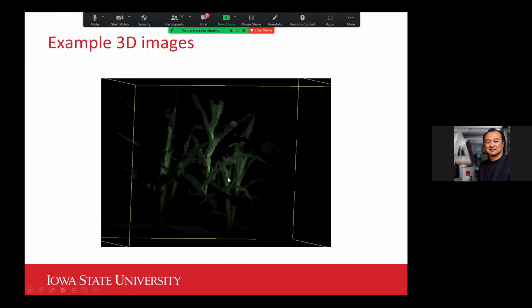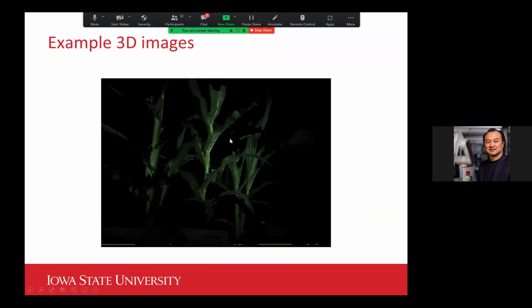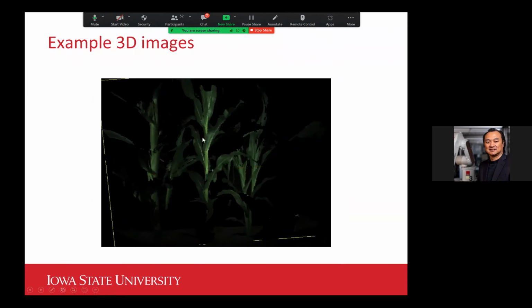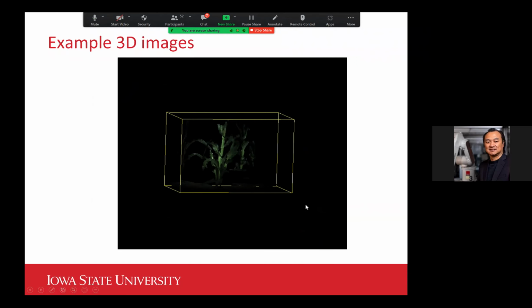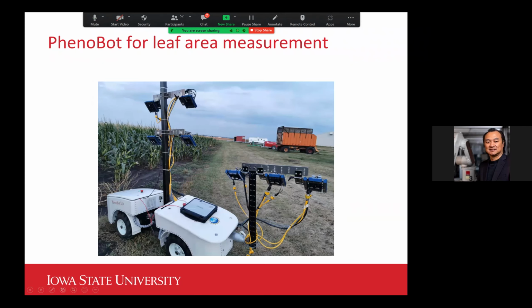And this shows one example of 3D point clouds generated by using our new PhenoStereo cameras. So for leaf area measurements, we believe we also need to manipulate the view angle toward the leaf surface. So in this setup, as you can tell, we tilted our PhenoStereo cameras about 40 degrees downward. So in that way, we would have a better chance to see the top surface of the leaves.